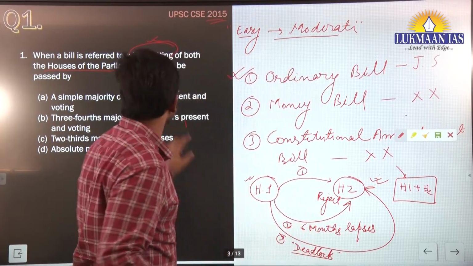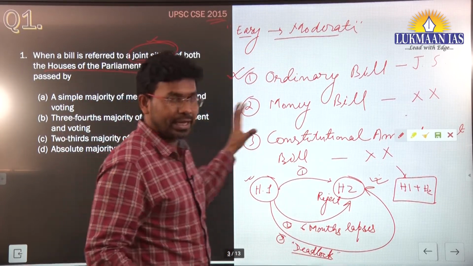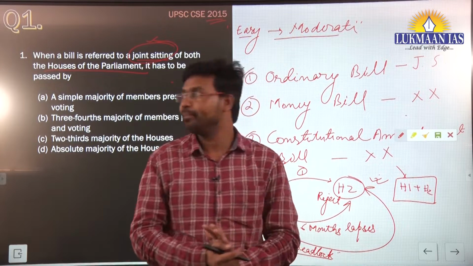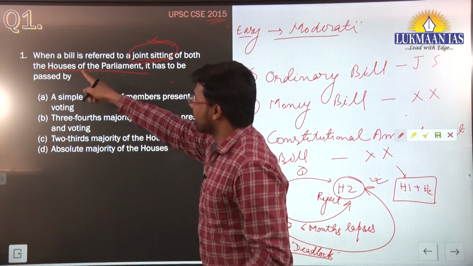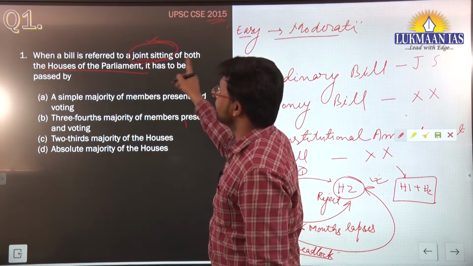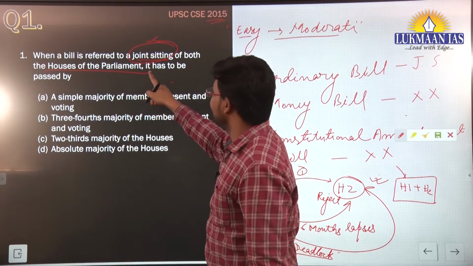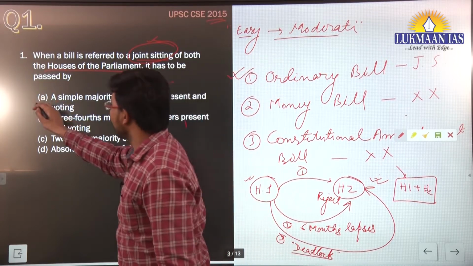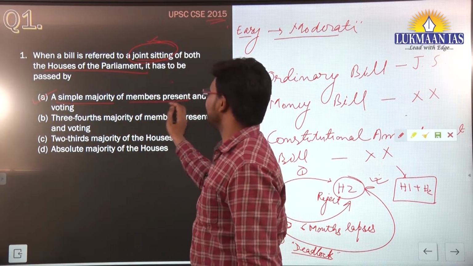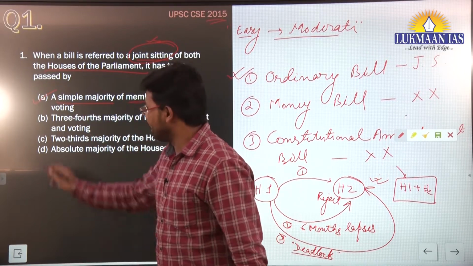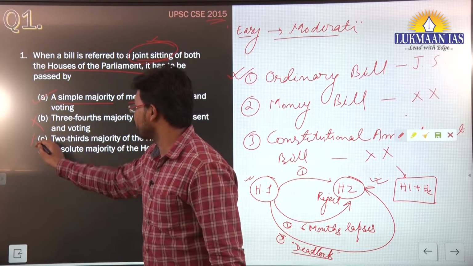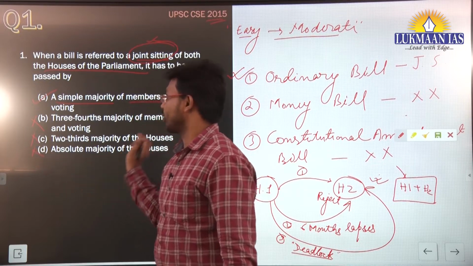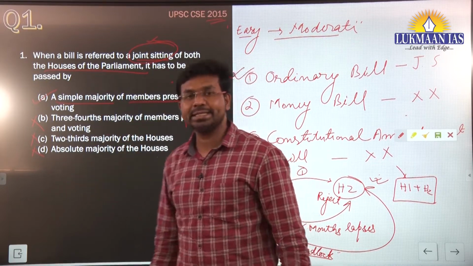So what is happening? Now let us read this question again after understanding the bills. It says, when a bill is referred to a joint sitting of both the houses of the parliament, it has to be passed by a simple majority of the members present and voting. Okay, it does not require any 3/4, 2/3 or absolute majority. So option A is the right option.